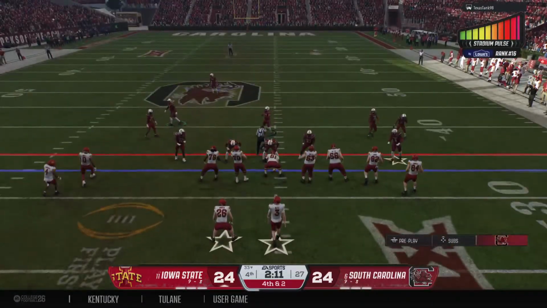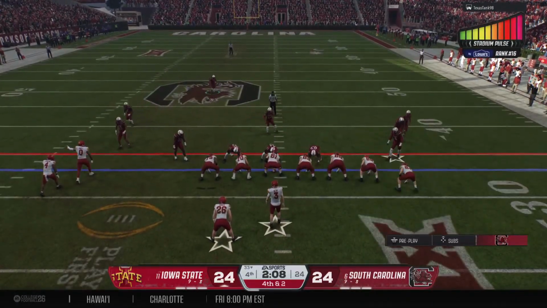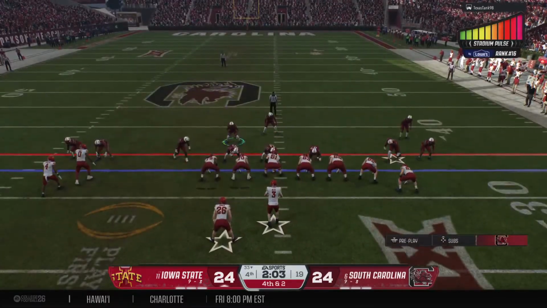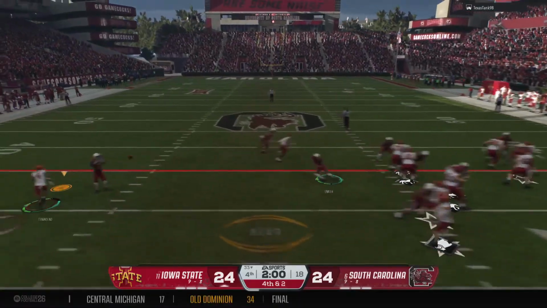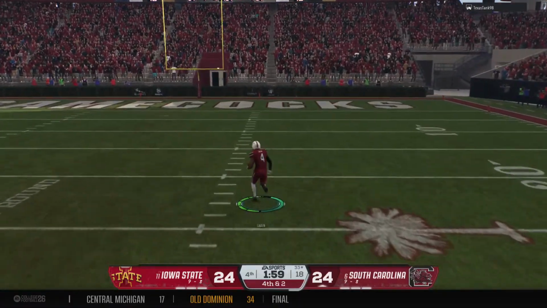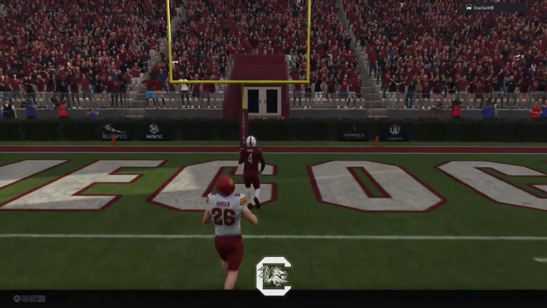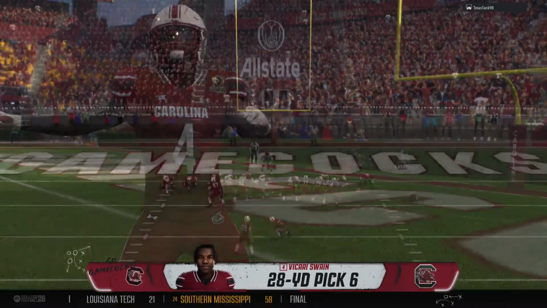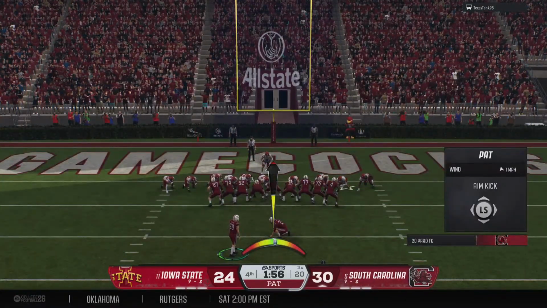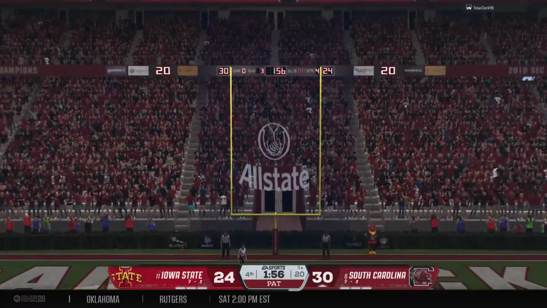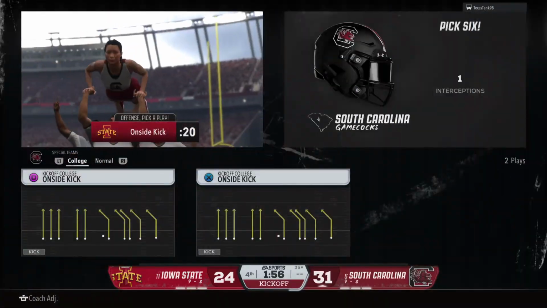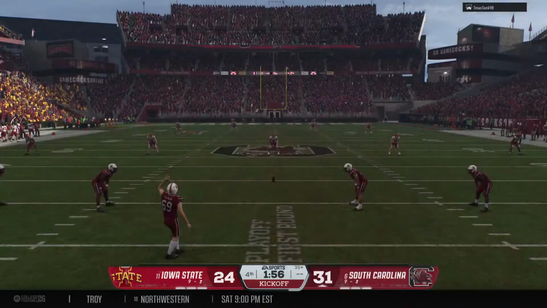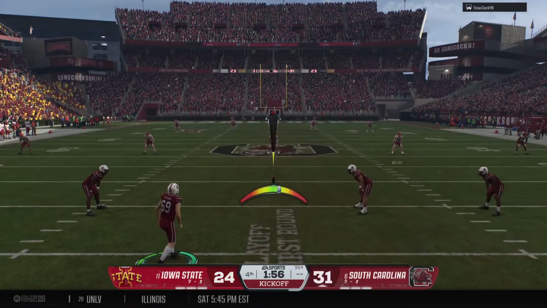So tie game, fourth quarter. They're going to go for it on this fourth down. Defense. We kept thinking this defense might have to come up with a stop to give the ball back to their own offense to see if they can maybe take the lead, but instead they take matters into their own hands and come up with a turnover and a touchdown.